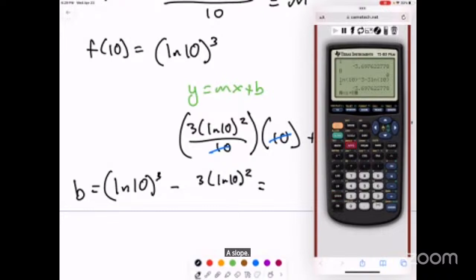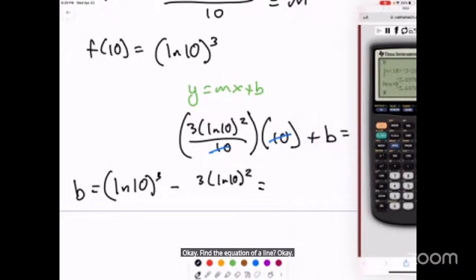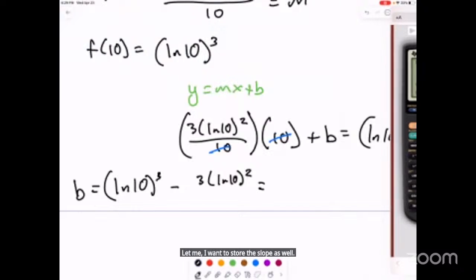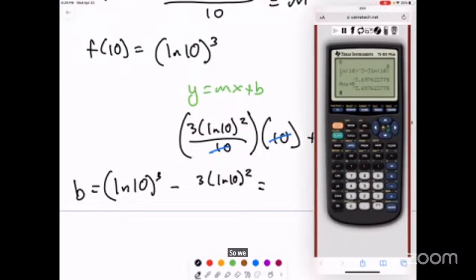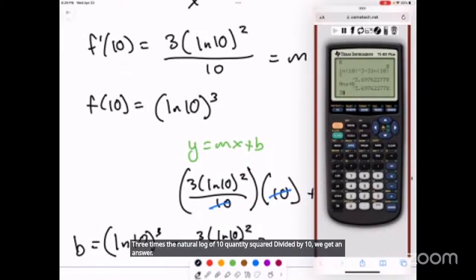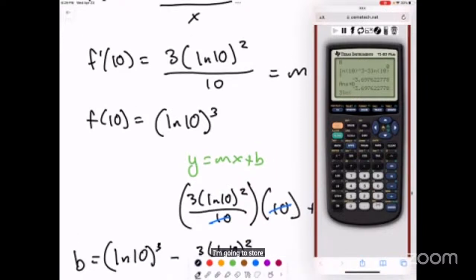Okay. Find the equation of a line. I want to store the slope as well. So we have this 3 times the natural log of 10 quantity squared divided by 10. We get an answer. I'm going to store that as alpha m for our slope. Hopefully that doesn't mess me up.